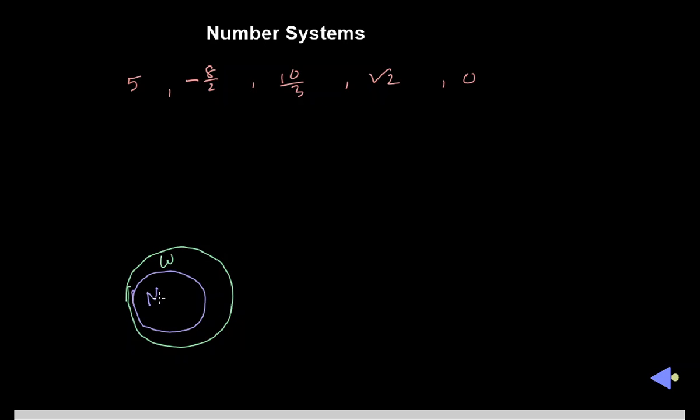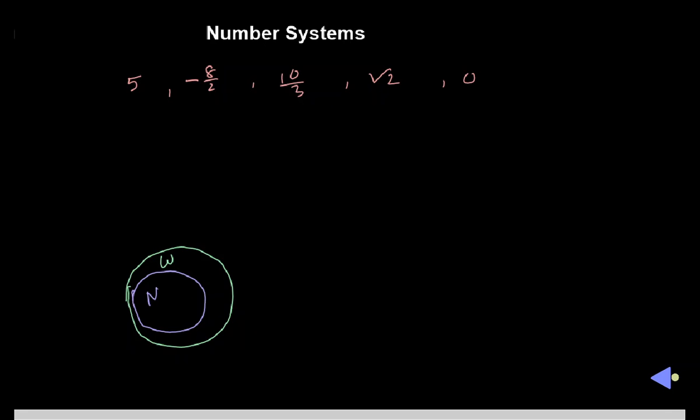All the natural numbers belong to whole numbers, apart from some other number, that means 0. So whole numbers means actually natural numbers plus 0.